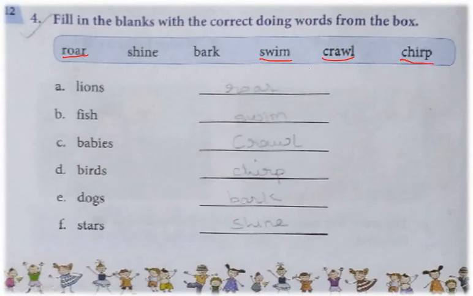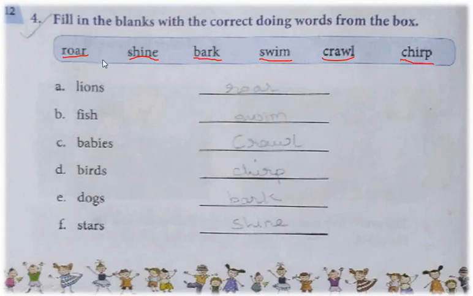C-H-I-R-P, chirp. Number E, dogs, D-O-G-S, dogs bark. B-A-R-K, bark. Number F, stars shine. S-H-I-N-E, shine. See, all these are doing words. Roar, shine, bark, swim, crawl, chirp.